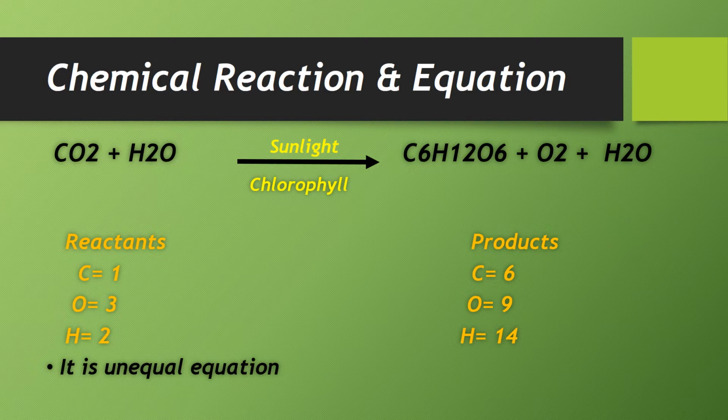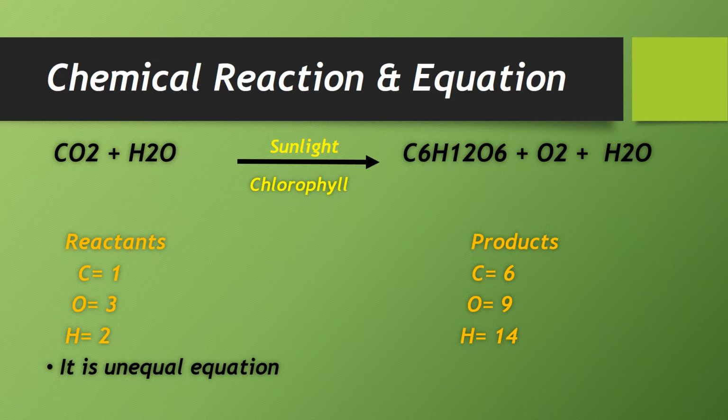So it means the balance of carbon is unbalanced, it is not equal. And hydrogen, oxygen: we have three here in reactants, but here in products we can see O6 in the glucose and O2 in oxygens, and also one oxygen here in water molecules. So we have 1, 2, it means 3, and 6, it means 9 oxygen in the product. It is also unbalanced, it is not equal.